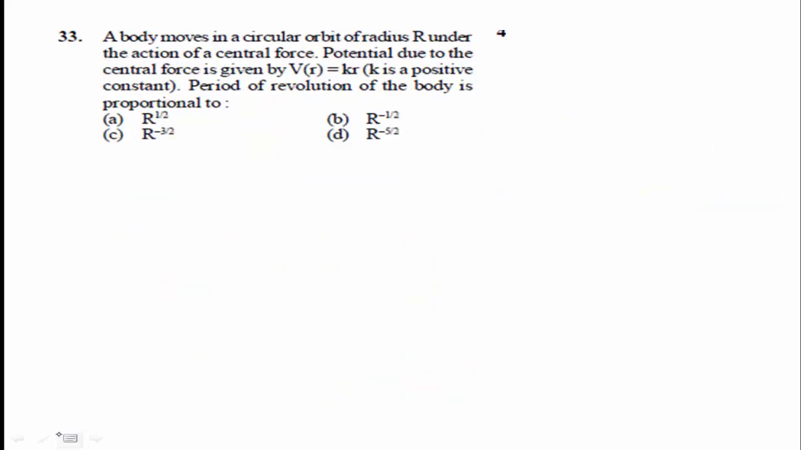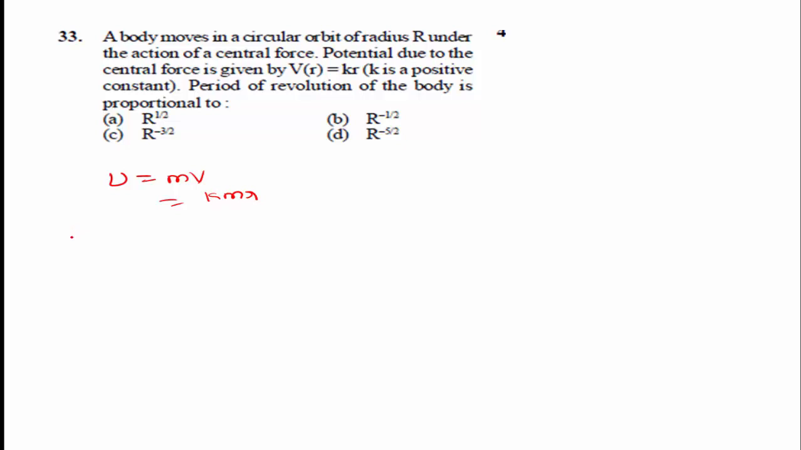The next question is, a body moves in a circular orbit of radius r under the action of centripetal force. The potential due to the centripetal force is given by V of r is equal to k r, where k is a positive constant. The period of revolution of the body is proportional to what? The potential energy U is equal to mV, so this is equal to k times m r.